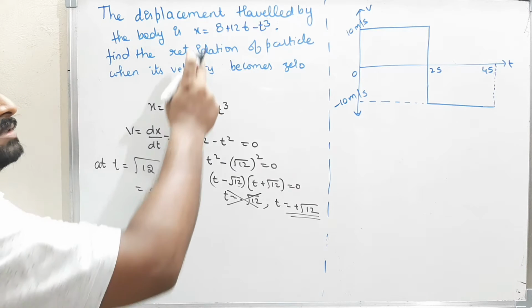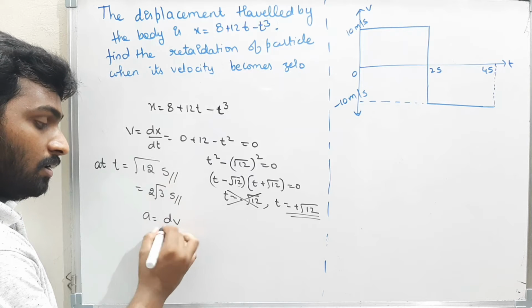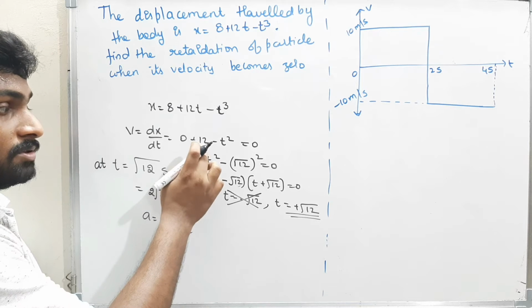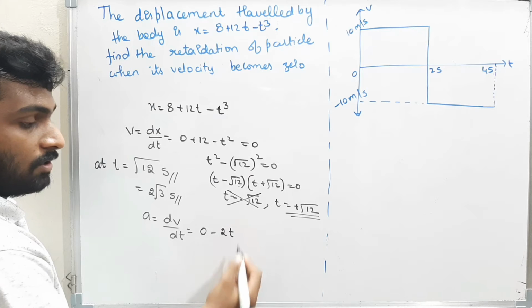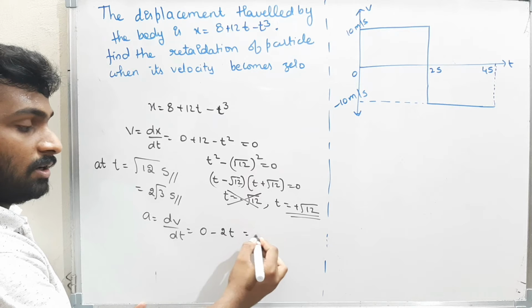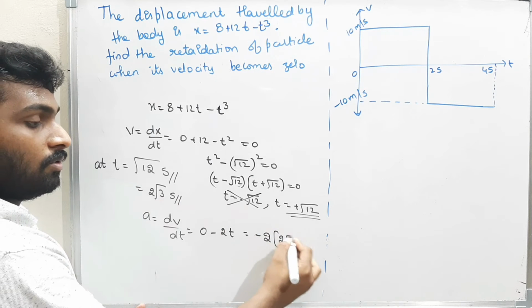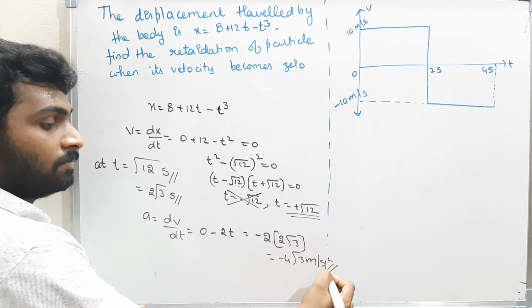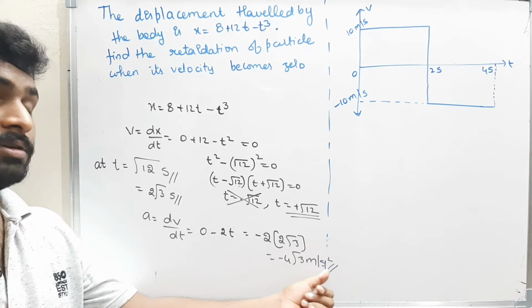Now at this time, what is the acceleration? How can I find the acceleration? Acceleration I will get by dv by dt. What is v? V is 12 minus t square. What is acceleration? That is the differentiation of 12 minus t square, which is 0 minus 2t. Therefore, what is the acceleration at this time? Minus 2 into what's the time? Time is nothing but 2 root 3. That is nothing but minus 4 root 3 meters per second square. The acceleration of the body when the velocity becomes 0 is minus 4 root 3 meters per second square.